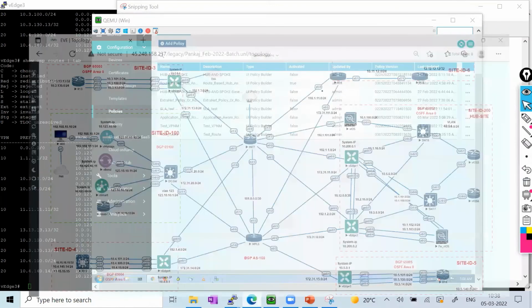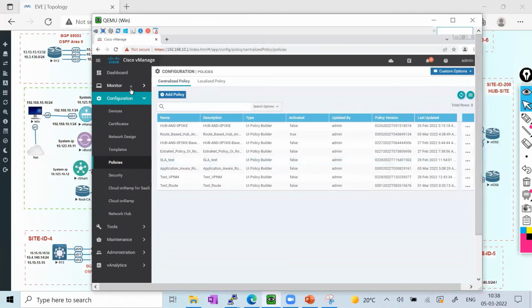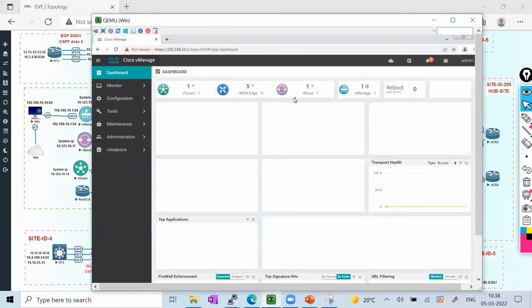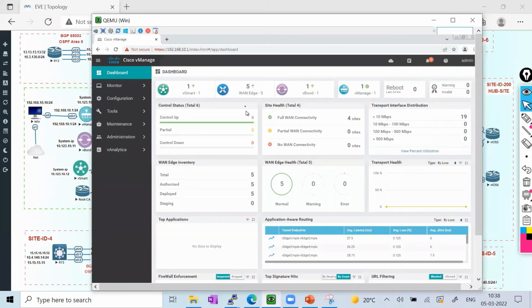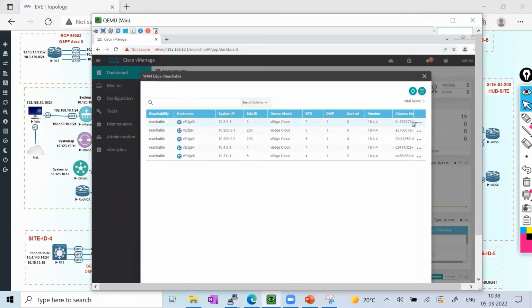Before I apply the policy, let me go again and take the same thing we have done earlier. So I'm going there. After going, I'm going to the VH5, and after going in the VH5, I'll take the VH3 and I'll go in the real time.